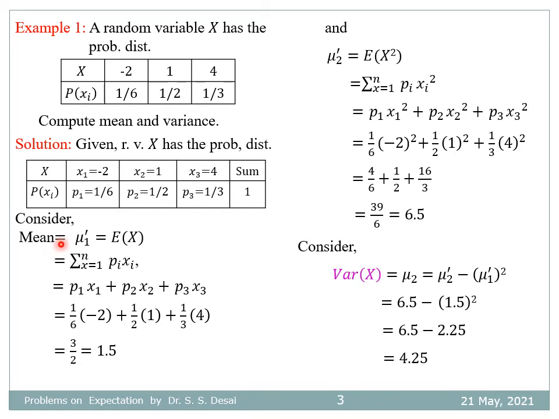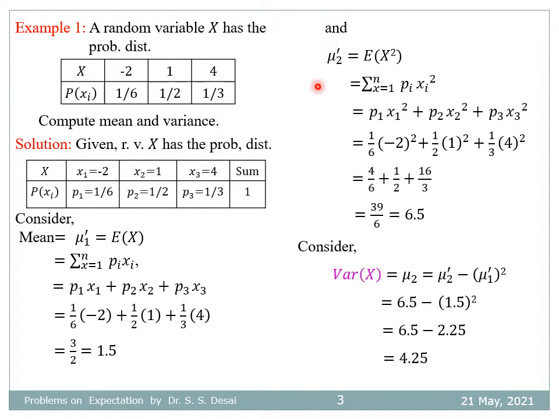Now consider mean equal to mu1 dash, which is equal to expectation of x, equal to summation of pi into xi. That is p1 into x1 plus p2 into x2 plus p3 into x3, equal to 1/6 into -2 plus half into 1 plus 1/3 into 4, whose simplification is 3/2, that is 1.5.